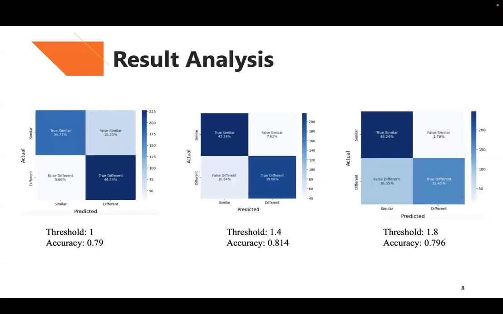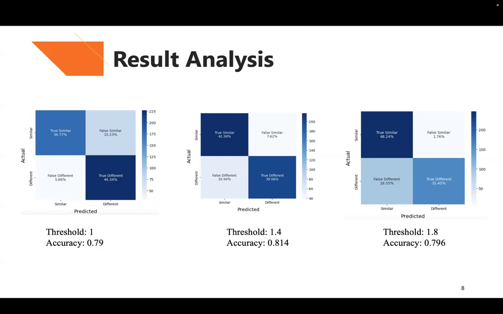this is the result. I used the testing triplet data to evaluate the performance of my model. I input the three types of data, anchor, positive, and negative, into the network, which consists of the feature extractor, collecting the differences and setting the threshold. Finally, I use the confusion matrix to visualize the performance of the face recognition system. The middle one is the baseline, as you can see. The threshold is set to 1.4, and the accuracy is 0.814. And I set different thresholds to compare.